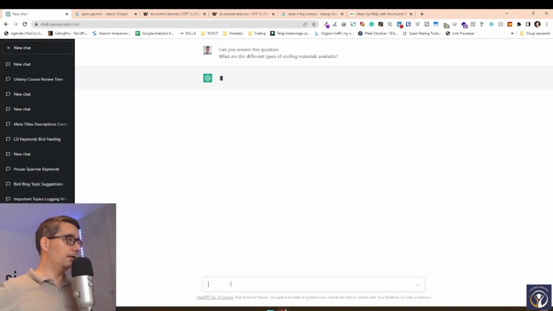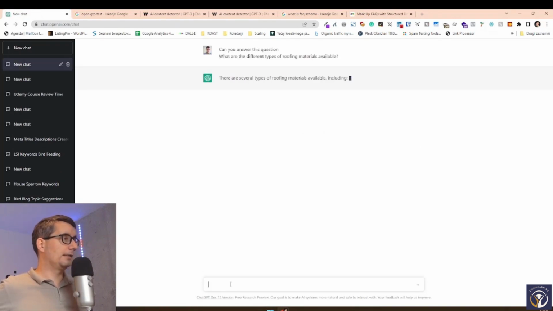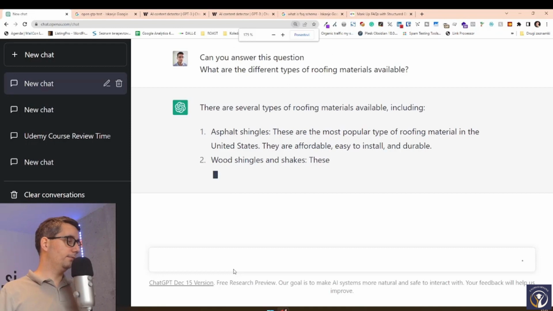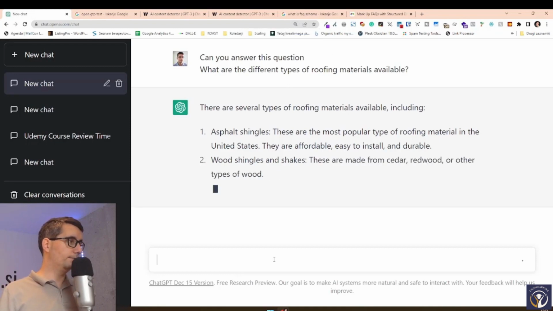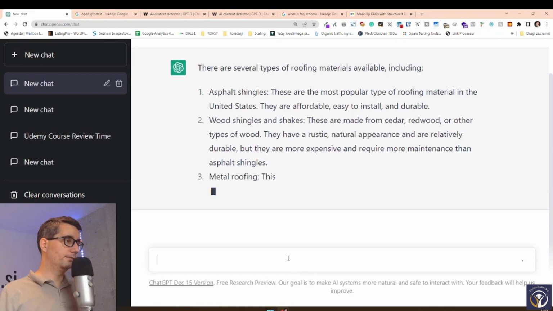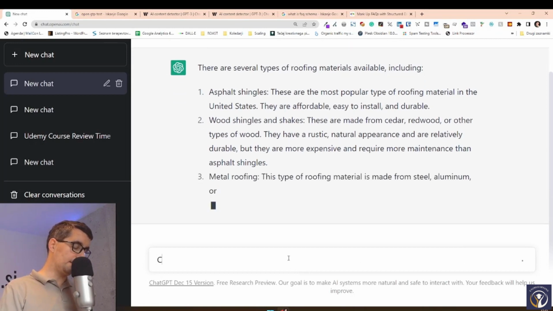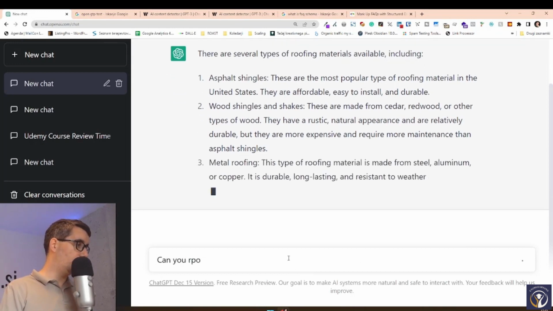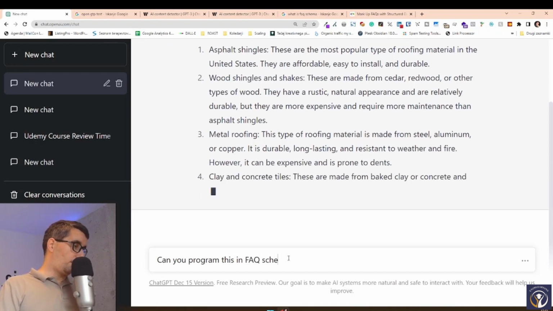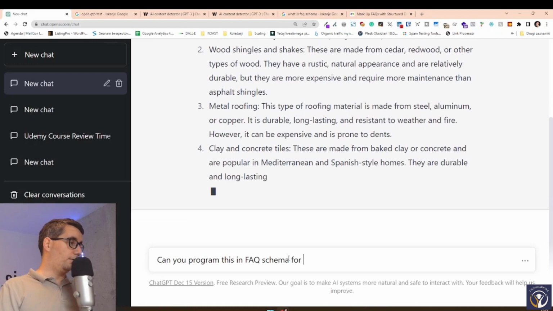Number one, let's ask a question and receive a result. And then I'll zoom that in. Then we'll ask, can you program an FAQ schema for Google?